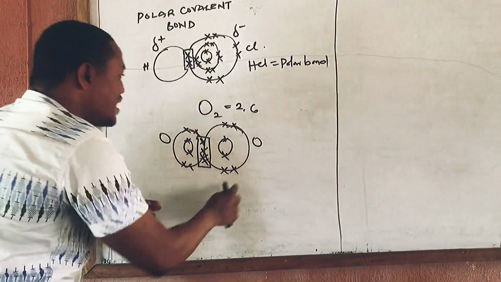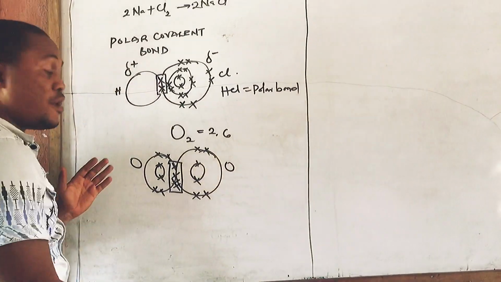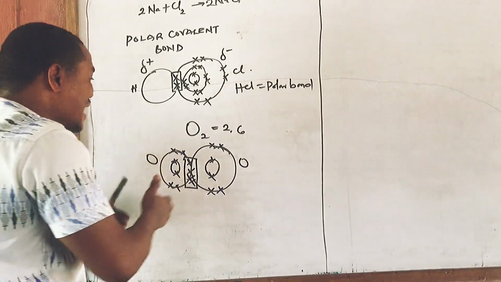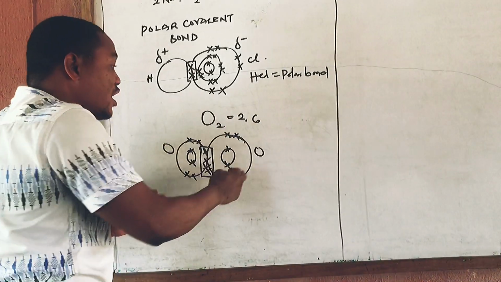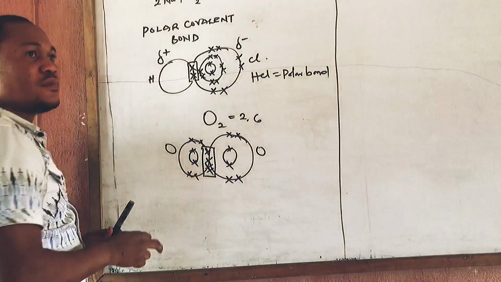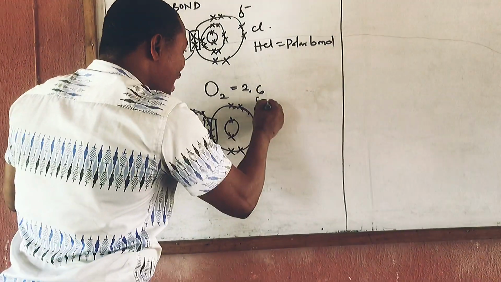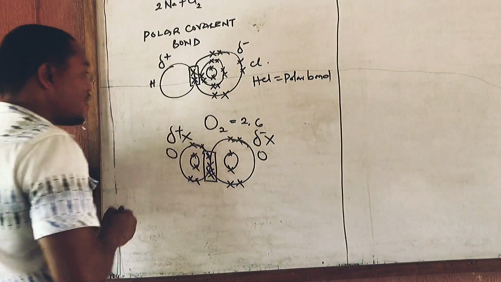But looking at this, you have oxygen here, you have oxygen here. The electronegativity is the same, because the same oxygen you have here is the same oxygen you have here, which means that no one will be pulling the electron to themselves. They will be sharing it equally because they have the same element. Can you see that? Which means for this one, there will not be any partial positive sign. There will not be any partial negative sign.